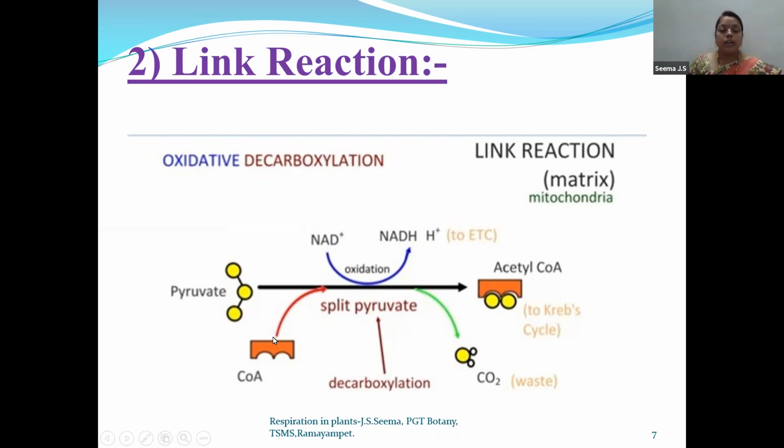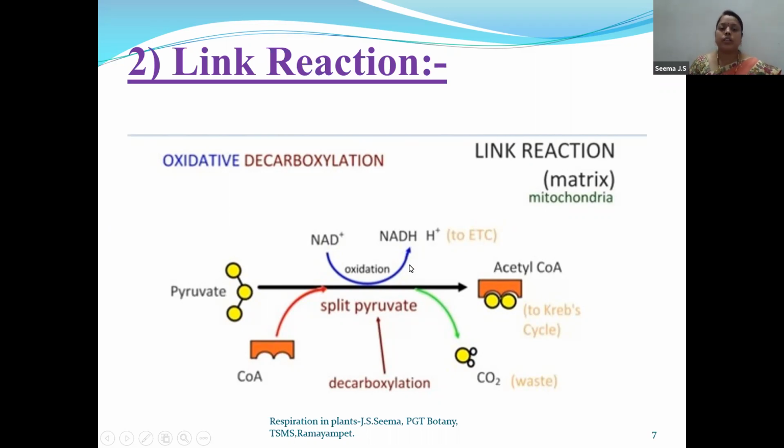And remember this point, that condensation will also take place along with oxidative decarboxylation, because of which coenzyme A is added to the product. So as a result, the complete product formed is acetyl coenzyme A.